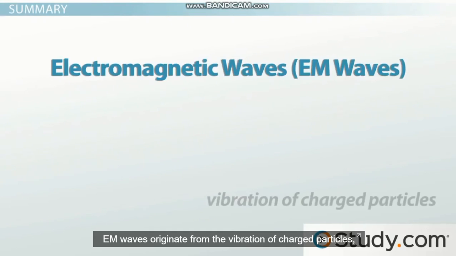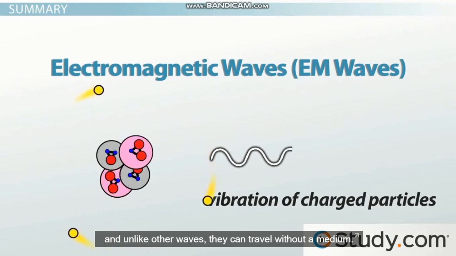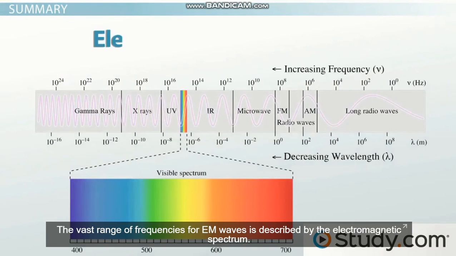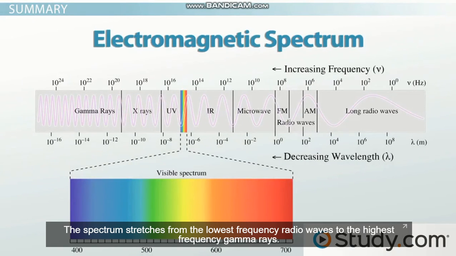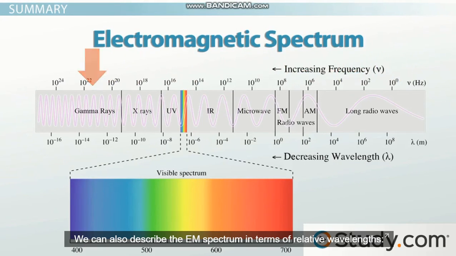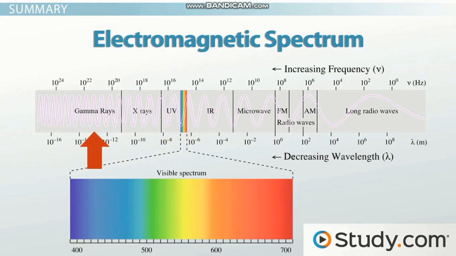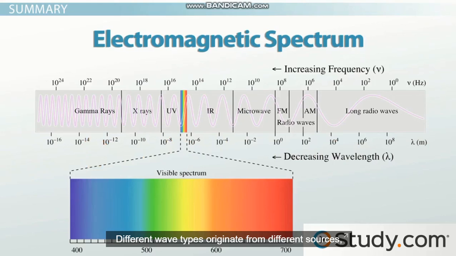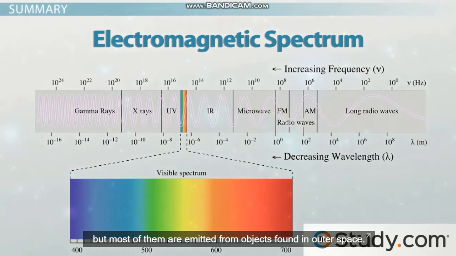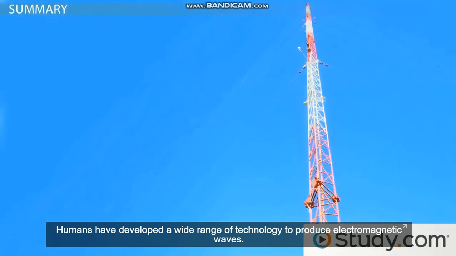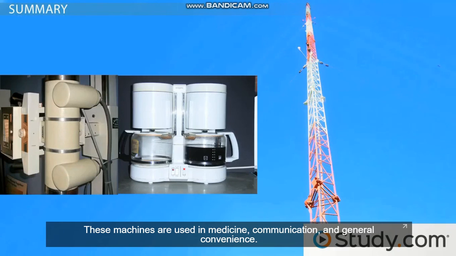EM waves originate from the vibration of charged particles, and unlike other waves, they can travel without a medium. The vast range of frequencies for EM waves is described by the electromagnetic spectrum. The spectrum stretches from the lowest frequency radio waves to the highest frequency gamma rays. We can also describe the EM spectrum in terms of relative wavelengths. The size of the wavelength decreases continuously from radio waves to gamma rays. Different wave types originate from different sources, but most of them are emitted from objects found in outer space. Humans have developed a wide range of technology to produce electromagnetic waves. These machines are used in medicine, communication, and general convenience.